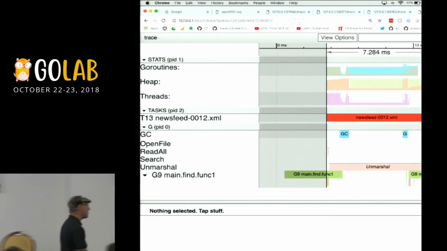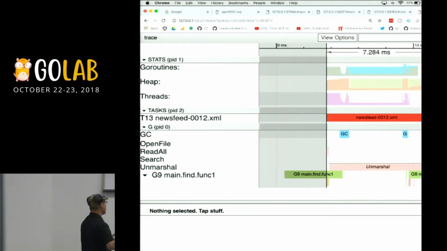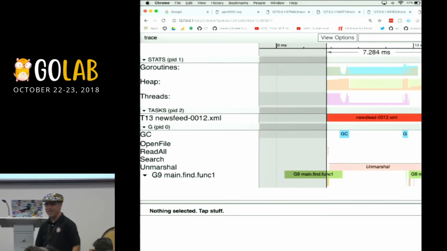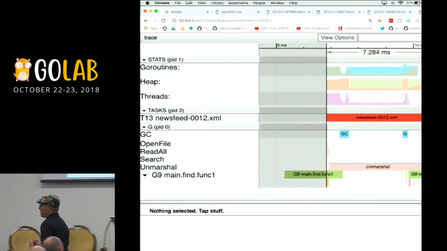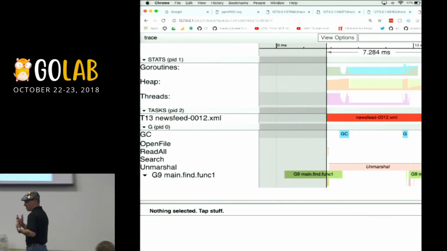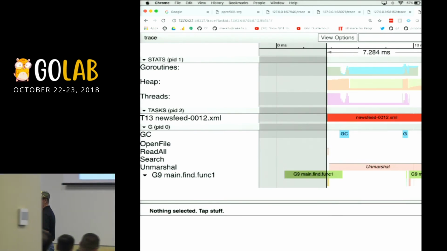But this might be a file you want to, in a real-world situation, take a closer look at and maybe isolate in a specific benchmark to see if there's something special about that file. But how cool is this, man? This is one of the most beautiful things about Go for me. I've worked in a lot of other programming languages, and we just never had this tooling unless you paid a lot of money for it. And even then, we didn't have this tooling.